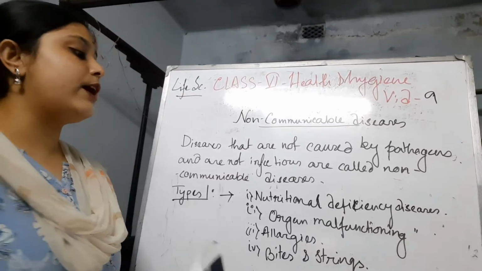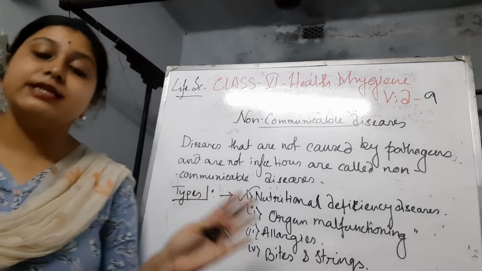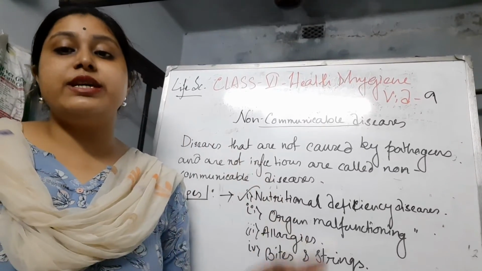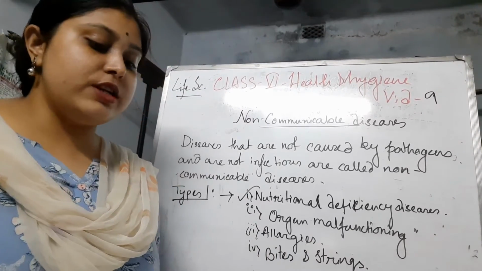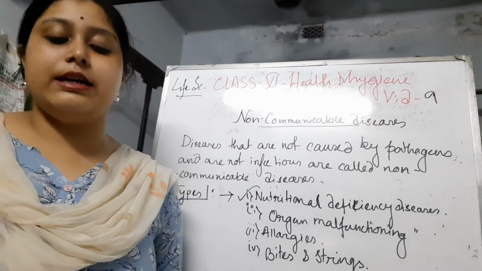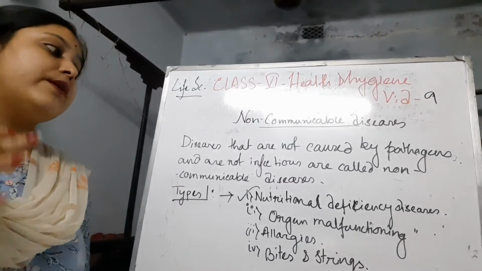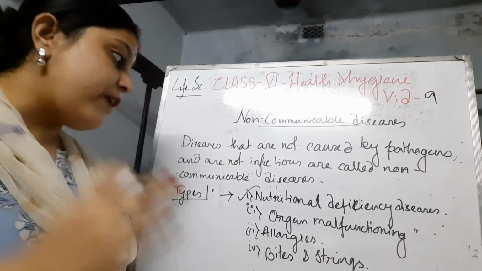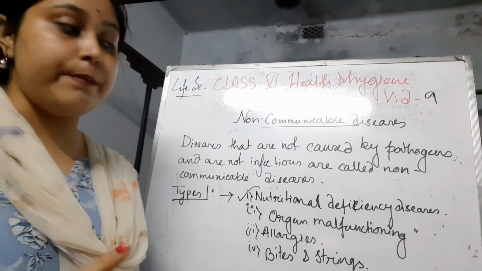First we are going to learn about nutritional deficiency diseases. As the name suggests, it is a deficiency disease caused by nutrition. If the nutrients are deficient in the body, then the diseases can be caused. Nutritional deficiency means an inadequate amount or lack of specific nutrients in the diet, and these are called nutrient deficiency diseases. Some important nutrients are deficient in the diet, which is why these diseases are caused. The nutritional deficiency diseases can be classified in 2 broad ways.